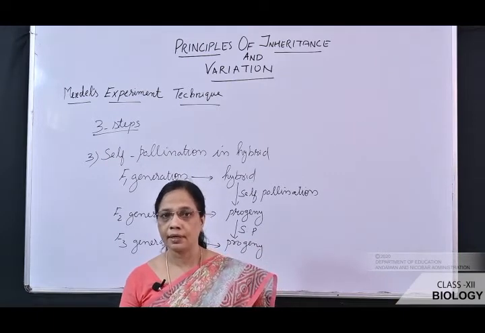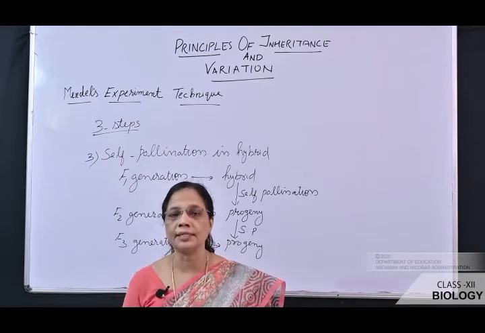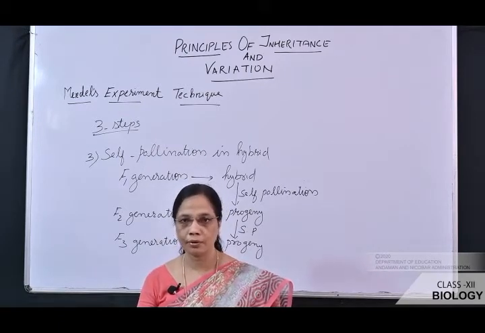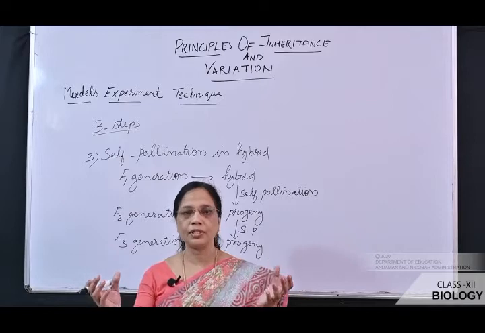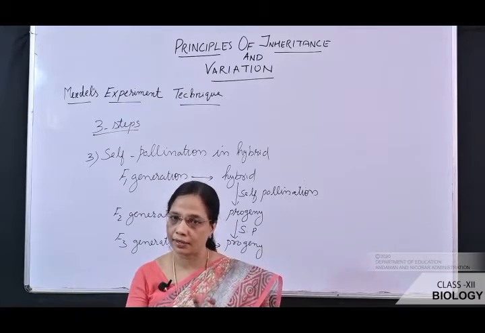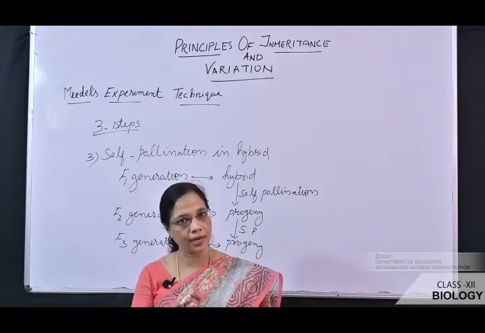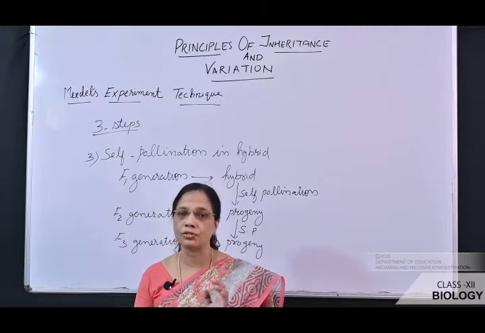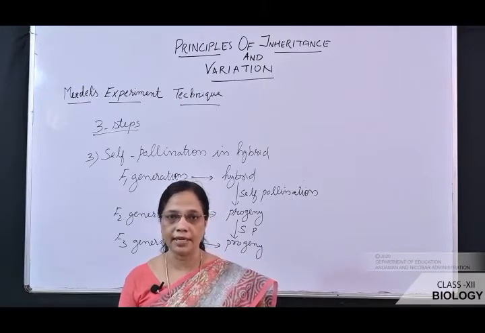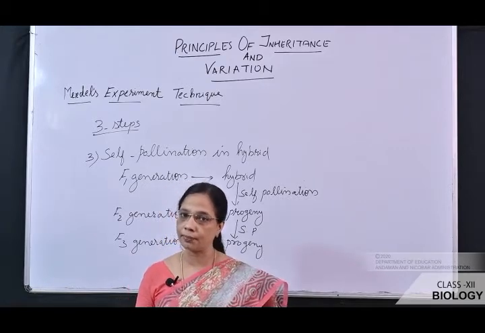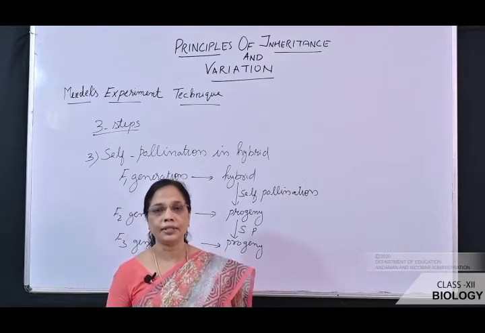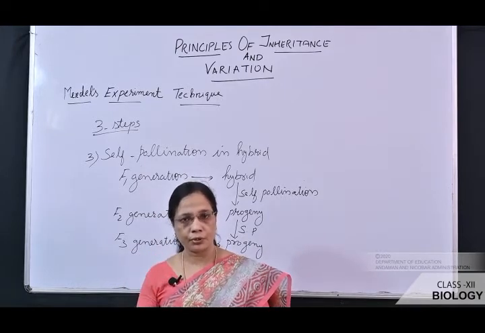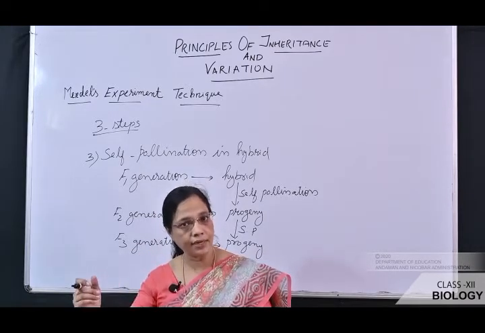Okay, next. What is the next step? That is the hybridization of the pure parent plant. Two varieties of pure parents are crossed by artificial hybridization, and the progeny obtained from that cross is known as the first filial generation. The third step is self-pollination in the hybrid.